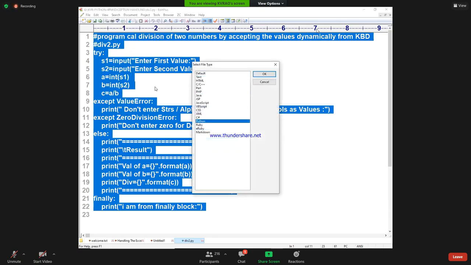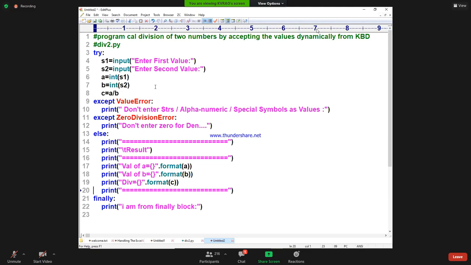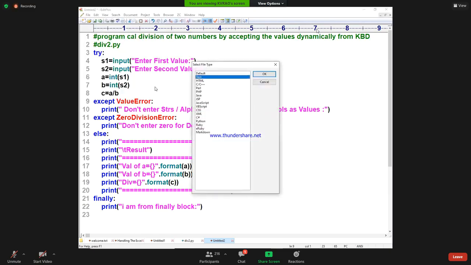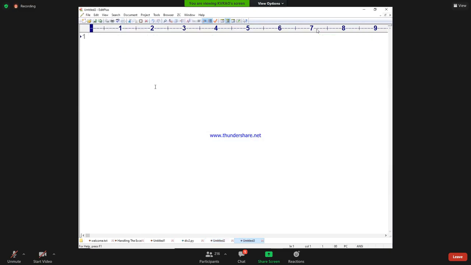Here you see. If you feel it is a bigger one, I will write a smaller one, because digestion is also important. See, example 3.5. I am writing: a is equal to 10, b is equal to 0. Now c is equal to a by b.